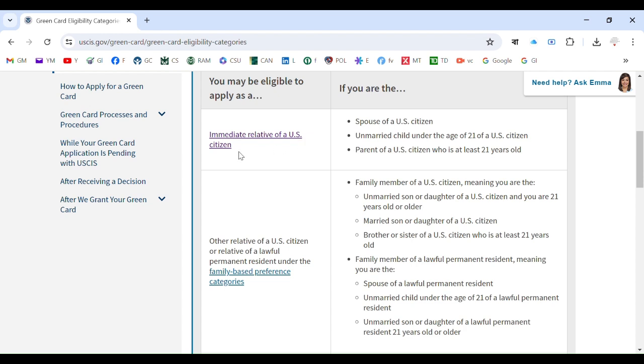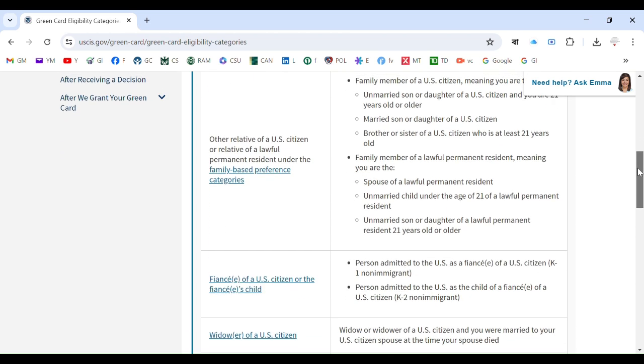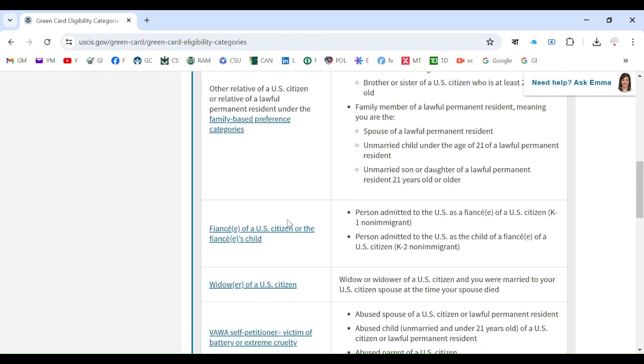Another is other relative of a US citizen or relative of a lawful permanent resident under the family-based preference categories. And another, fiancé of a US citizen or the fiancé's child, or widow of a US citizen. Okay, so these are the four categories.